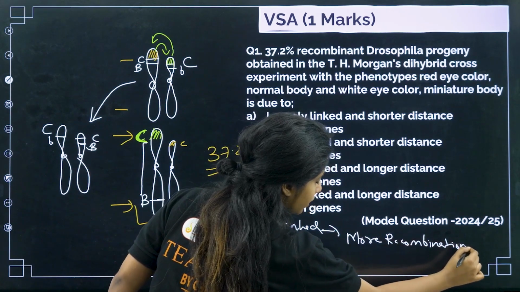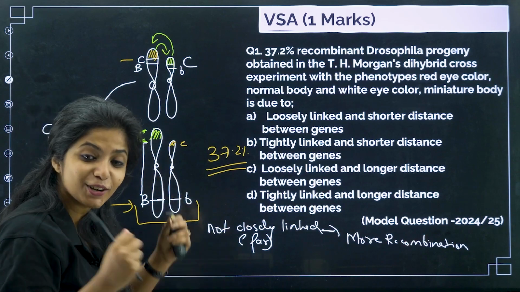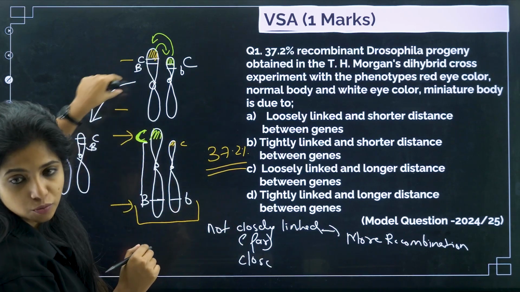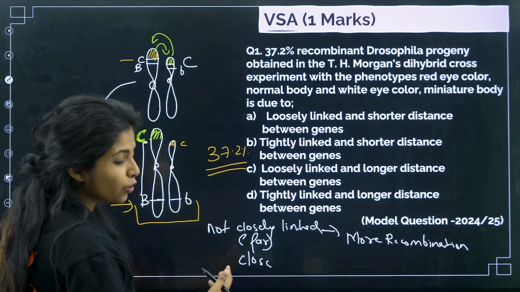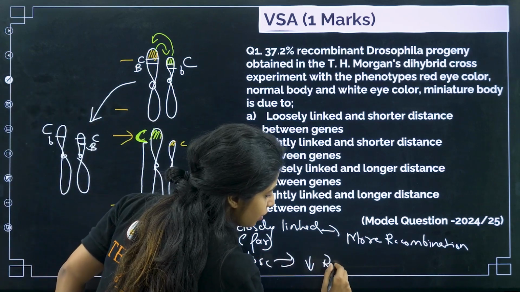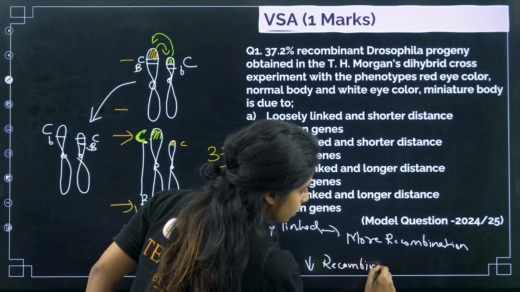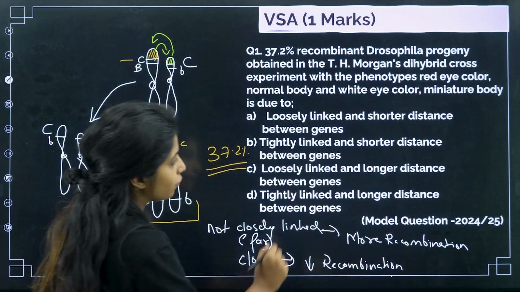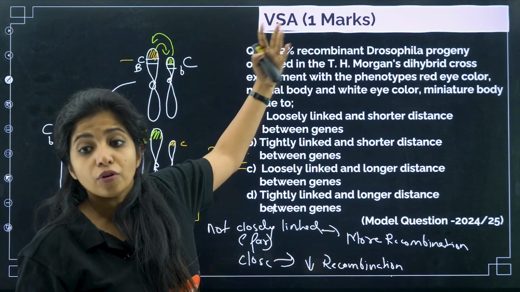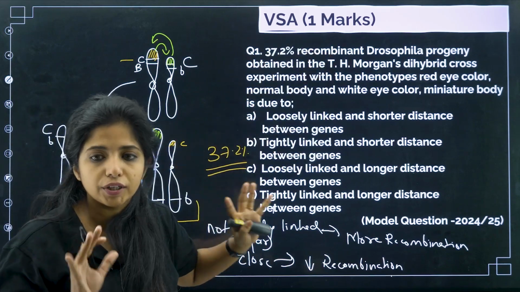Okay, now on the other hand, if they are close to each other, will they show much recombination, my dear children? Do you see new combinations being formed? No. You will see less recombination. Now you have to choose from this. So loosely linked, here you see more recombination. So you have to answer according to that.